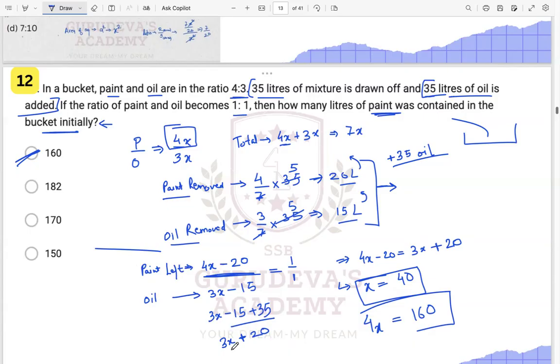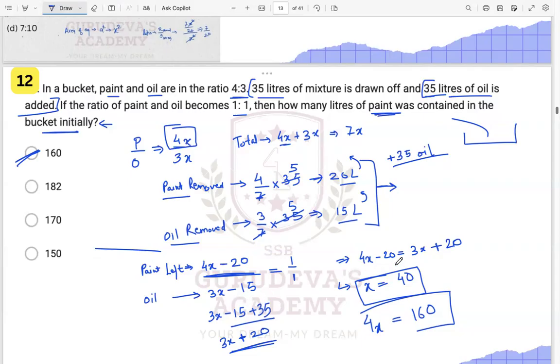So it will be 3x plus 20, that is the quantity of oil now, and paint now is 4x minus 20. Paint is in the same quantity, and the 35 is getting added to the oil.